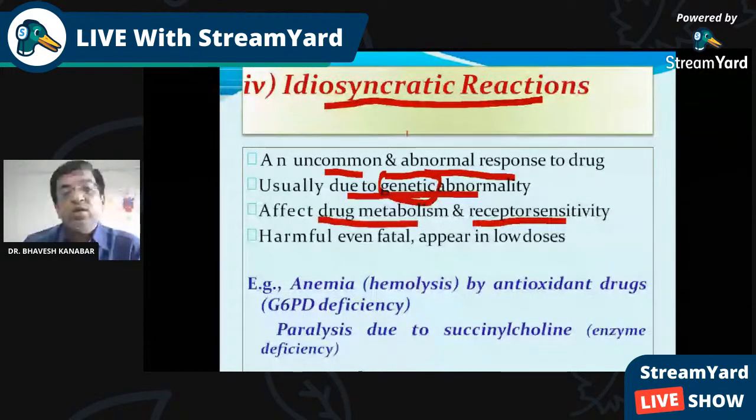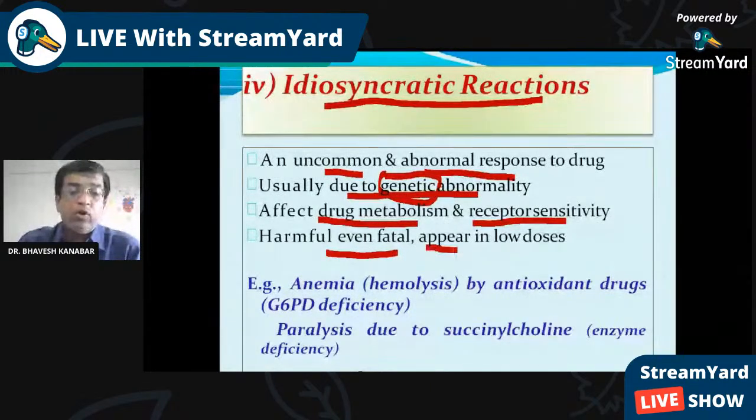So idiosyncratic reaction cannot occur in each and every person. If a genetic abnormality is there, only because of this genetic abnormality can drug metabolism and receptor sensitivity be affected. It can be harmful, even fatal. It can lead to death also, and it can appear even in low doses.